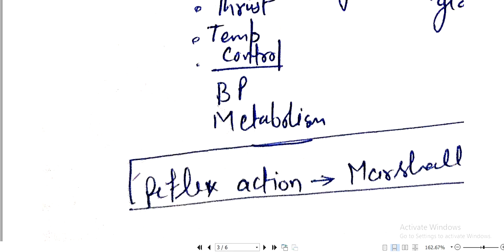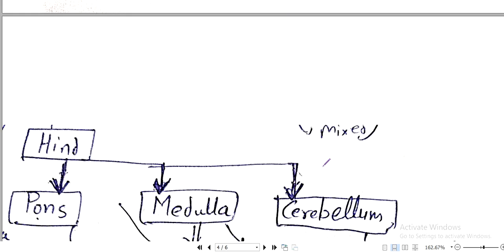Now you have listened about the reflex action. Suddenly हमारा brain automatic active हो जाता है जिसे हम बोलते हैं reflex action. And this reflex action, the concept of reflex action, was given by Marshall.